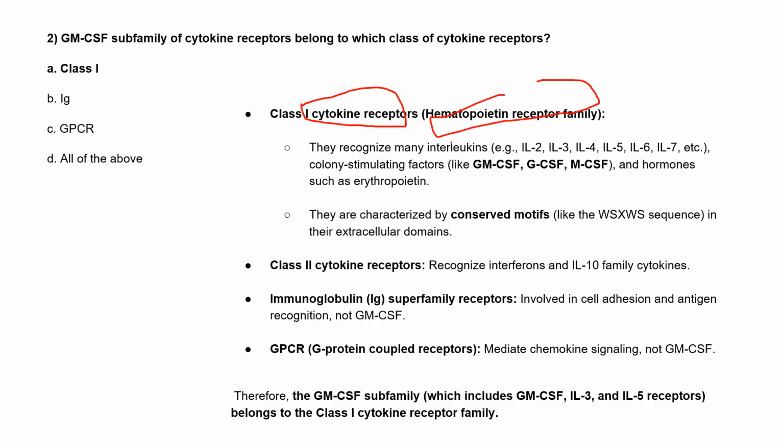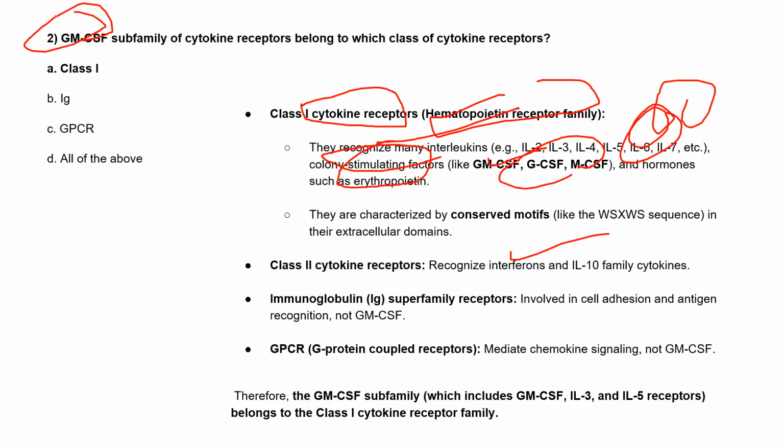receptor families. They recognize many of the interleukins, 2, 3, 4, 5, 6, 7, all the interleukins, except interleukin 10, which belongs to the class 2 cytokine receptors. Also, they recognize other colony stimulating factors, that is GM-CSF, GCSF, and MCSF. And we know that GM-CSF belongs to which? This class 1, right? So what is the characteristic feature of class 1 cytokine receptors? They